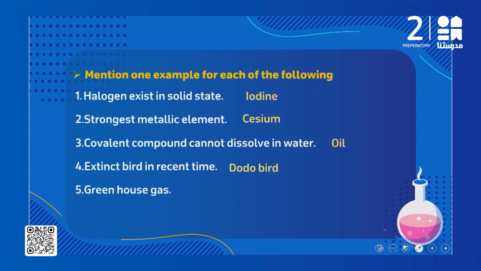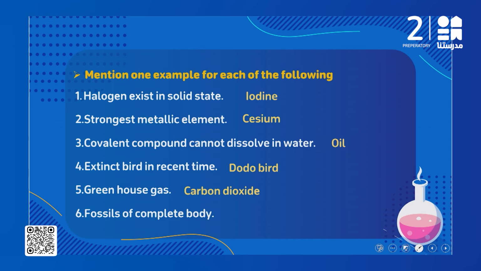Okay. طيب number 5, greenhouse gas. Do you remember the greenhouse gases؟ احنا عندنا كان من greenhouse gases carbon dioxide gas, chlorofluorocarbon compound, we have water vapor, we have nitrous oxide, and we have methane gas. All of them, they are considered as greenhouse gases, so you can choose any one of them to write it as an example here. So you can choose carbon dioxide gas. Okay.